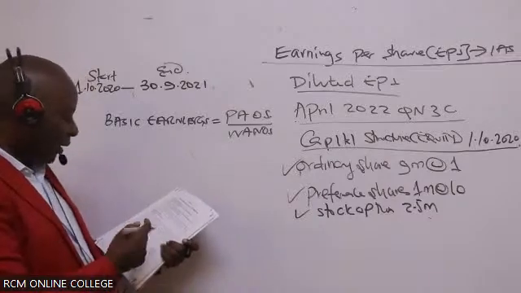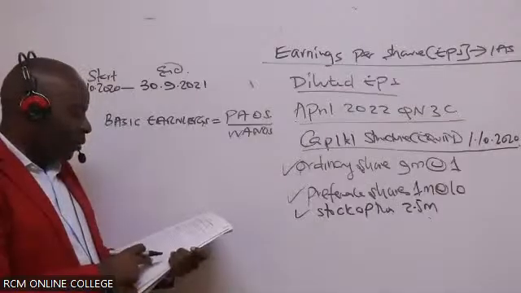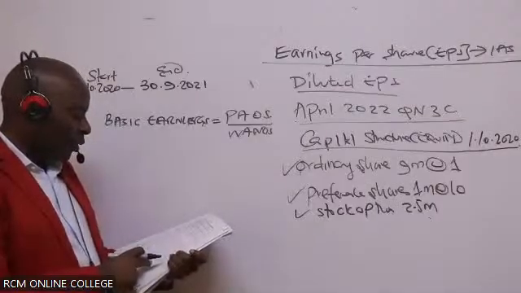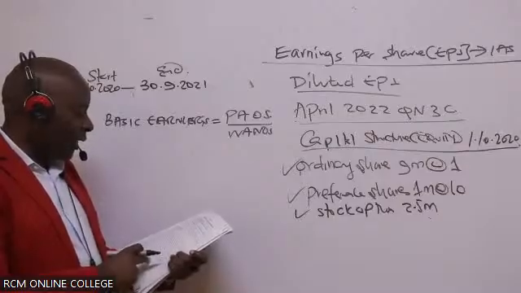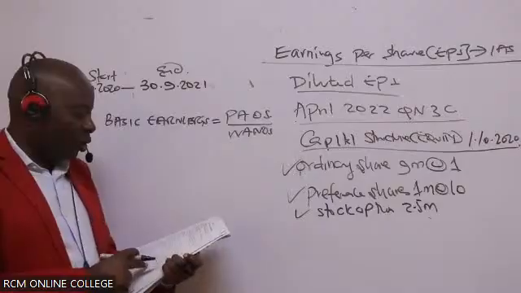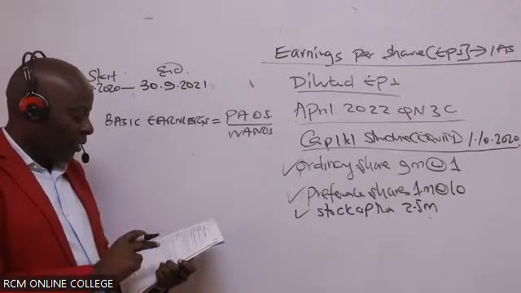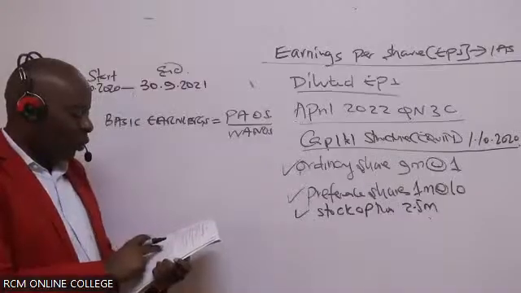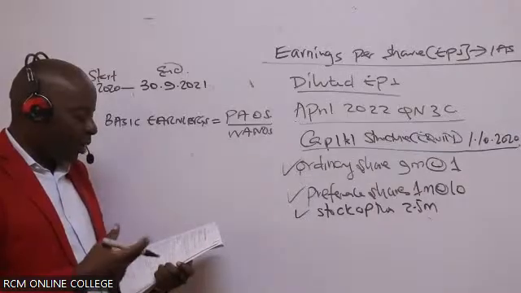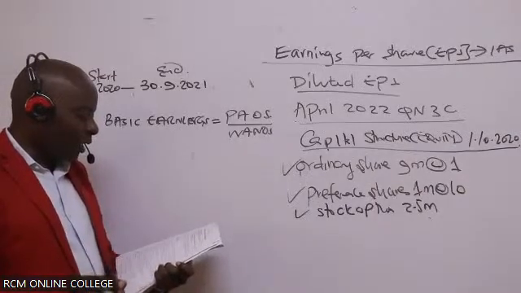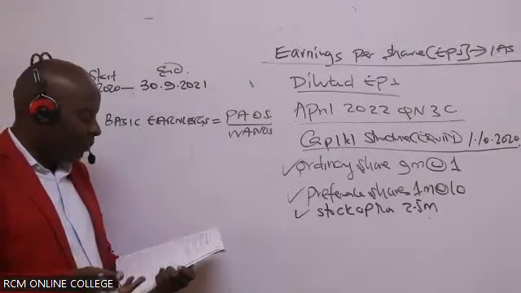In this year that they want us to calculate the basic earnings per share, they gave us the profits here. They've told us in the second paragraph, as at that date, R Limited also had in issue 2.5 million stock options. No worries. These options are exercisable at 1.5 per share. The average fair value per ordinary share during the year ended 30th September 2021 was 2. This will not affect us in the basic EPS.